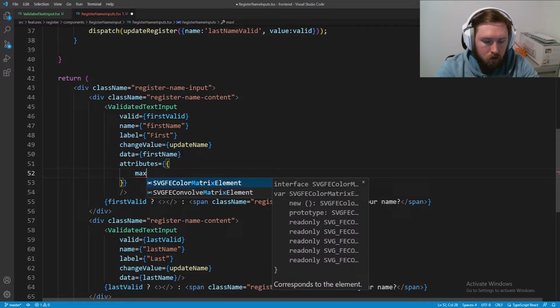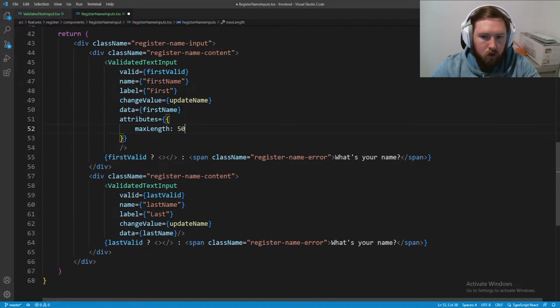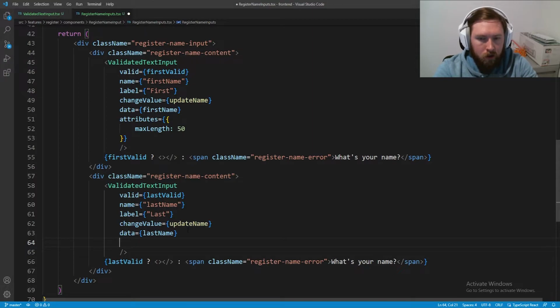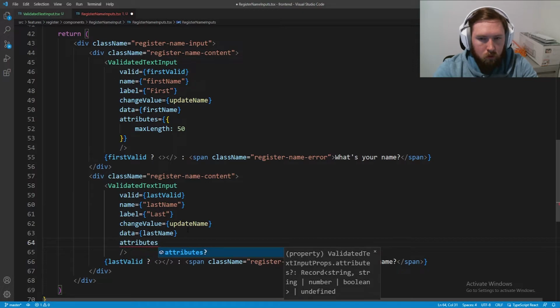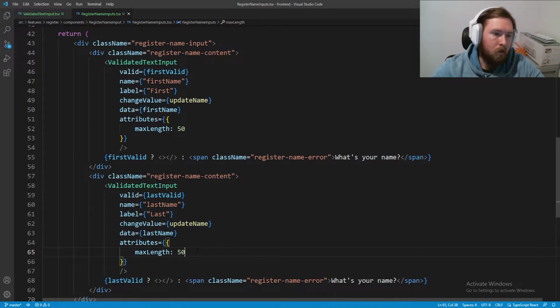Max length equal to 50. We need to do that also inside of here. So now anytime we have a new attribute, such as max length attributes, it will actually be put on there as an attribute inside of that input. So now that input itself is going to only allow us to take in 50 characters.